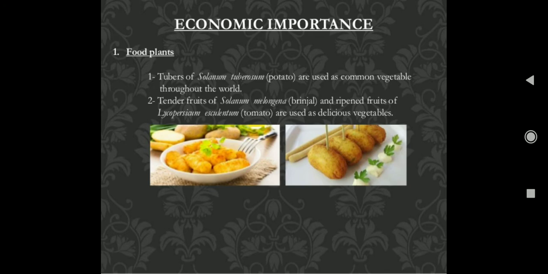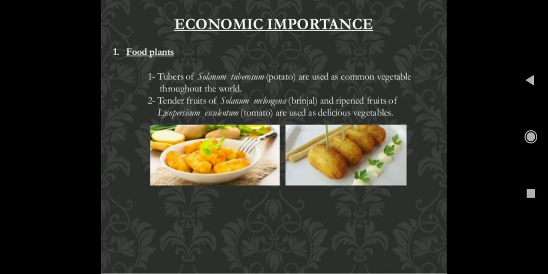Now something about the economic importance of this family. This is one of the most important families, commonly known as the vegetable family, because most of the vegetables that are important for human beings belong to it. Tubers of Solanum tuberosum, the potato, are used as a common vegetable throughout the world.